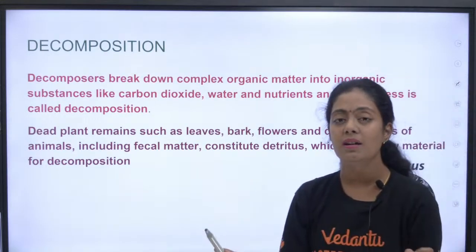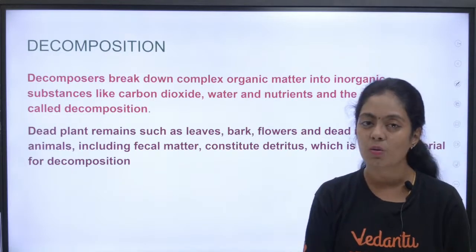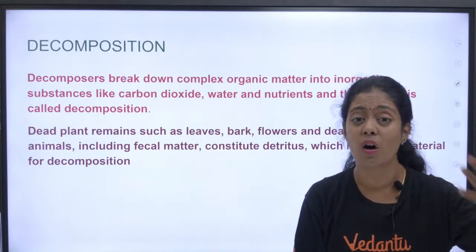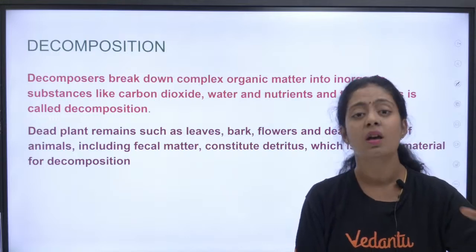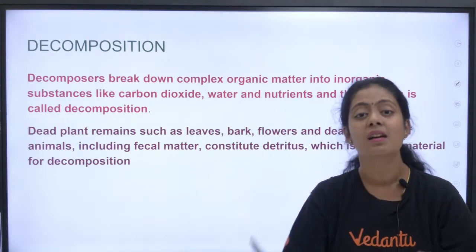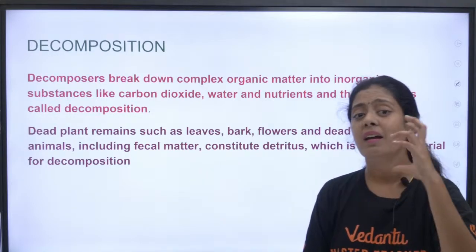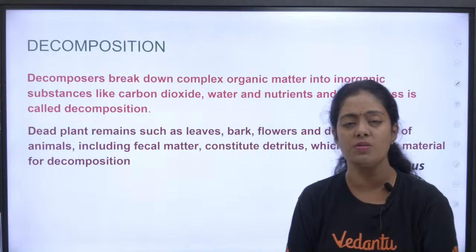The next one we are going to understand is decomposition. What is decomposition? Breaking down, correct? There are certain organisms called decomposers which break down large dead and decayed matter into small fragments. Can anyone tell me some examples of decomposers?